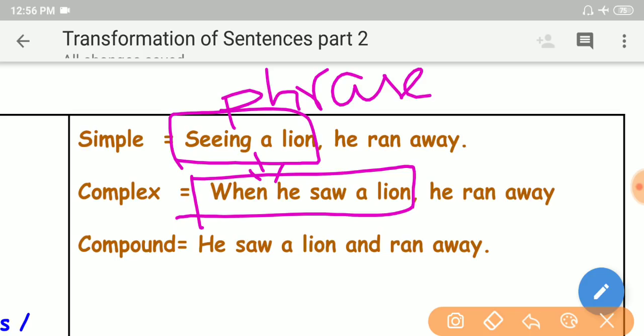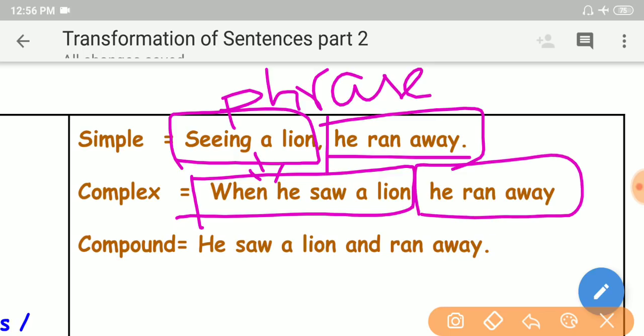See, seeing a lion is a phrase, he ran away is the independent clause. So this phrase can be expanded to a dependent clause. When he saw a lion, seeing a lion is a phrase, we can expand it into a clause. When he saw a lion, he ran away. So this is a dependent clause, this is an independent clause. That's why this is a complex sentence. A complex sentence has one dependent clause and one independent clause, my dear friends.